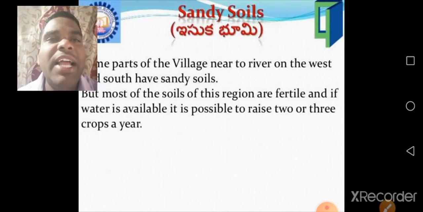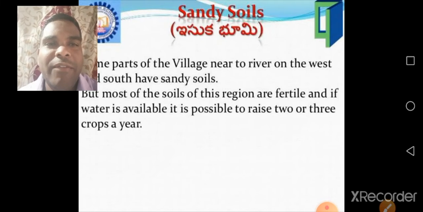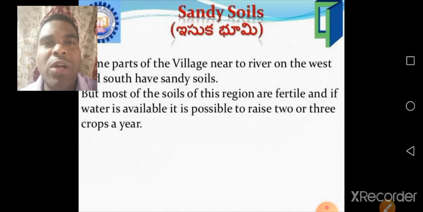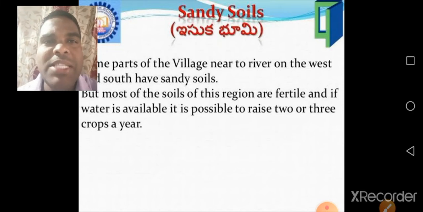If water is available, it is possible to raise 2 or 3 crops a year. Normally in the sandy soils they give 2 crops in one year. If water is available, how many crops will they give? 3 crops, yearly 3 crops.